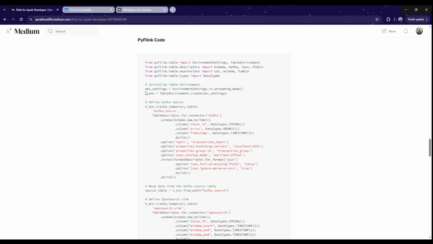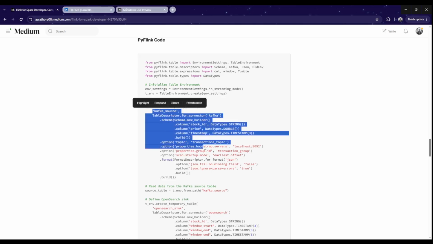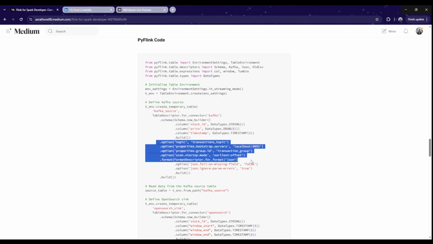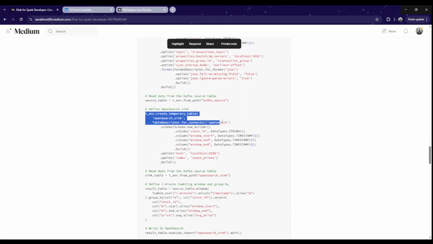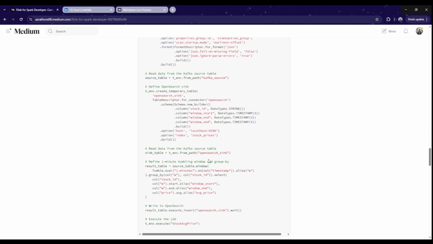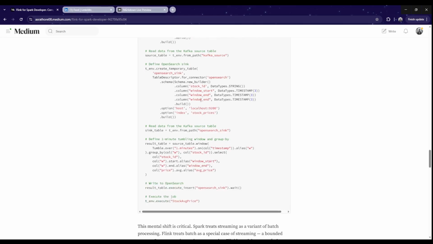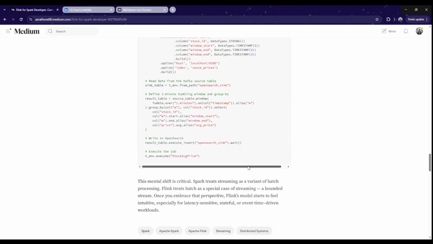We created the environment, created the Kafka source, read the Kafka details, and then created a temporary table on which we run the window operation. We create the window start and window end, process that result, present it to the OpenSearch sink, and then we wait.